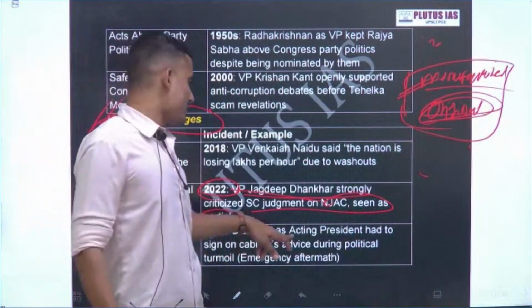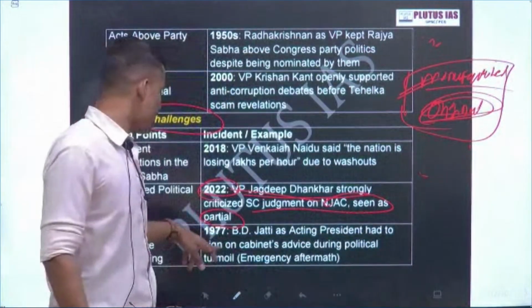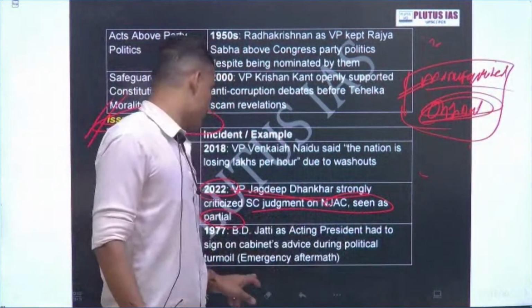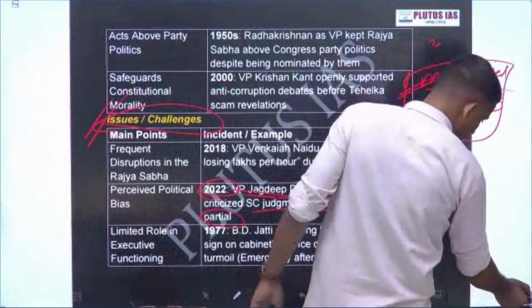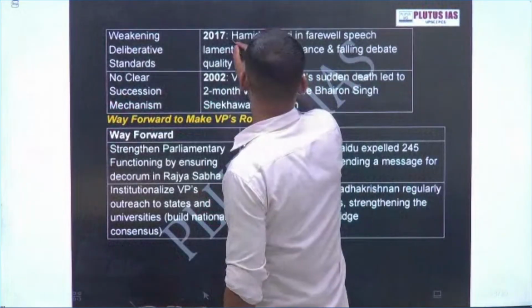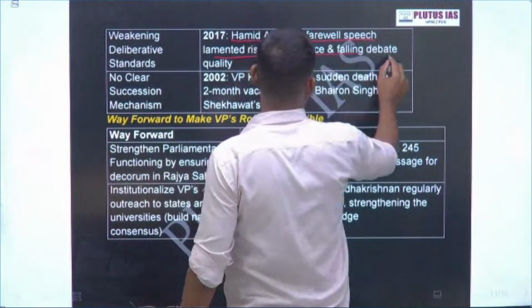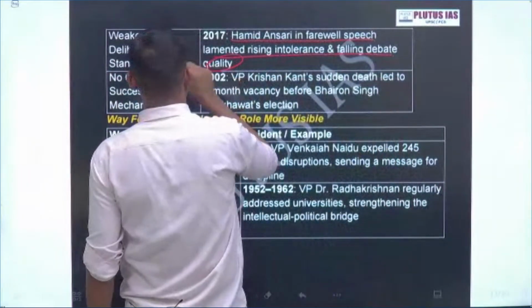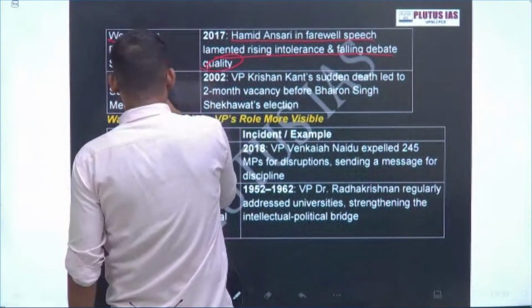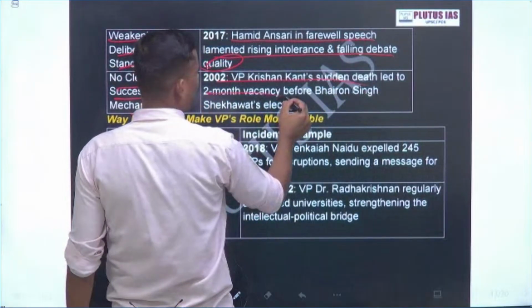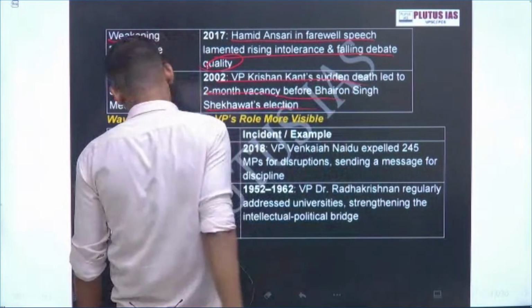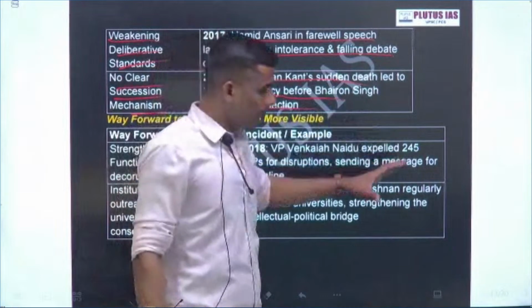See, BD Jatti, as acting president of India, had to sign on the cabinet's advice during the political turmoil in the emergency aftermath. This is one example. Then Hamid Ansari's farewell speech launched the intolerance debate, weakening the quality of debate. There is no clear succession mechanism: VP Krishan Kant's sudden death led to a two-month vacancy in the office, balancing the election. These are the issues.